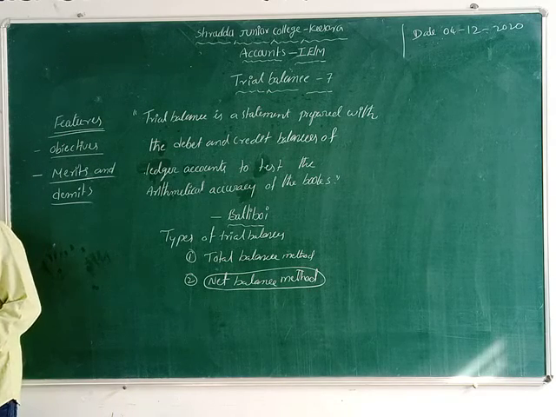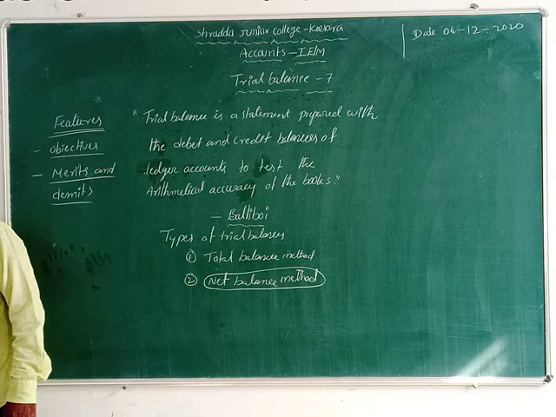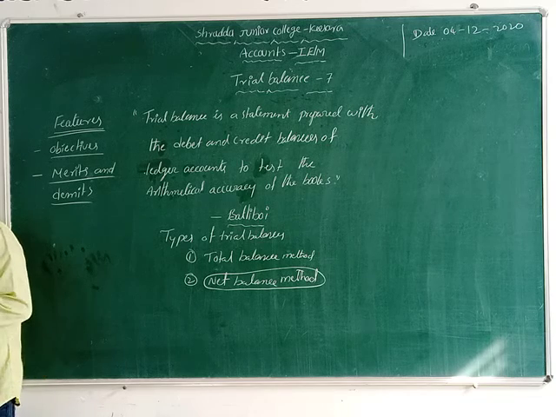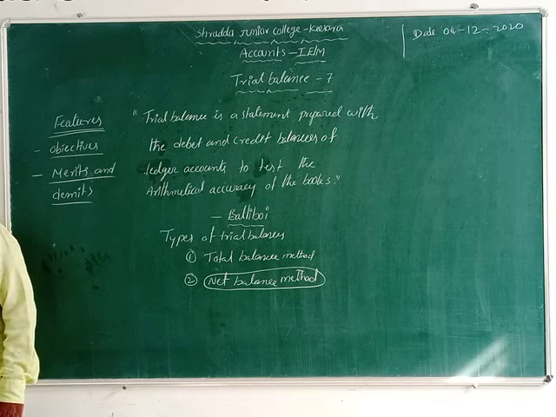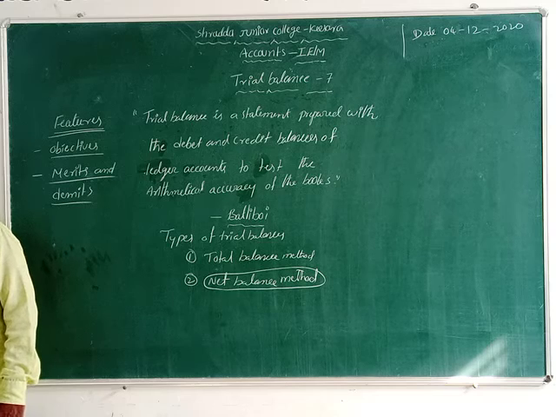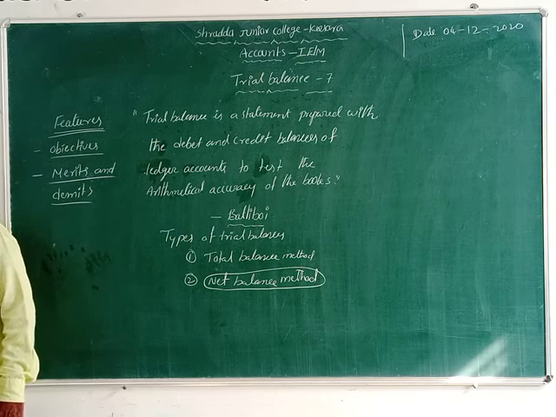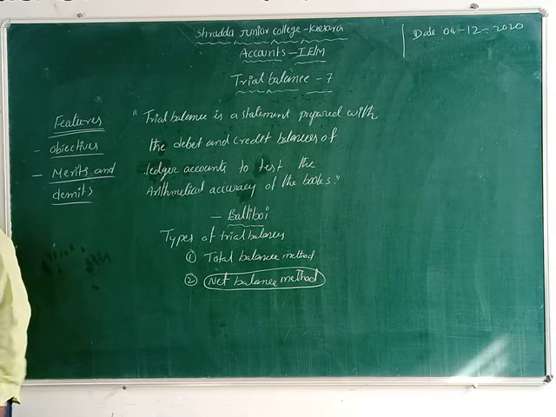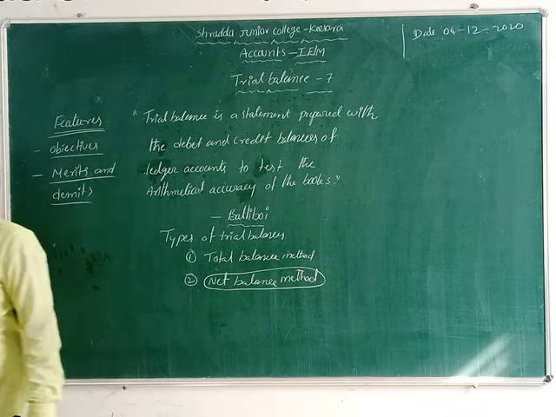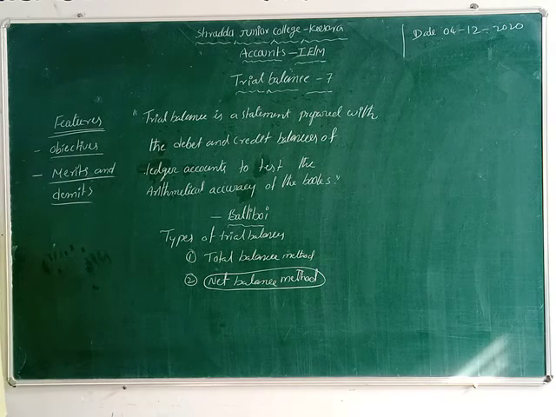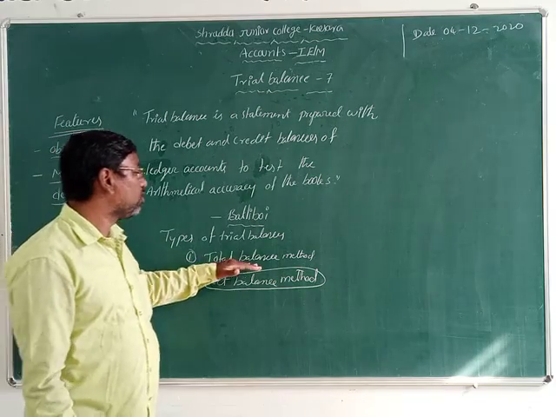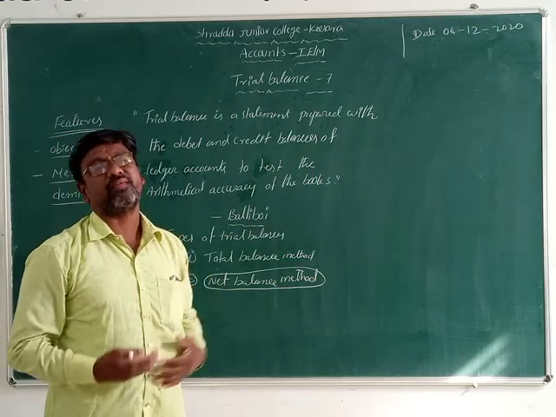Under this method, instead of taking balances in each ledger account, the total of the debit side and the total of the credit side of each individual's accounts is taken into account. Hence the balances are prepared before ascertaining the balance. So it is difficult. Why? Because the total debit side and total credit side of each individual's accounts are taken in the total balance method.